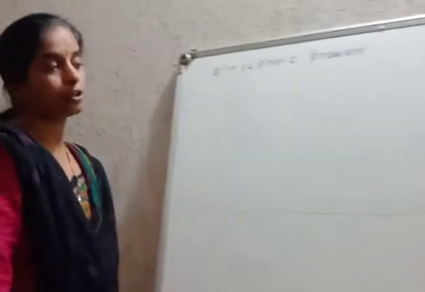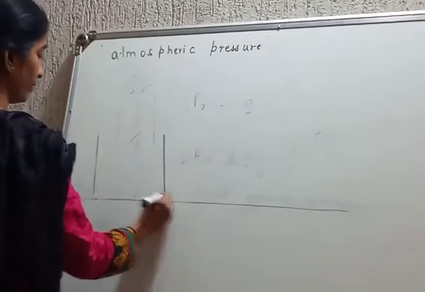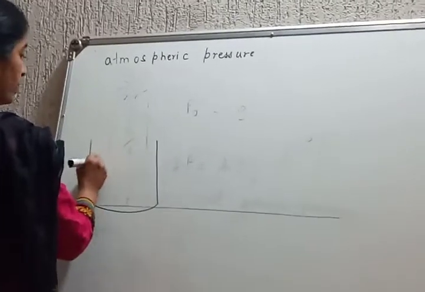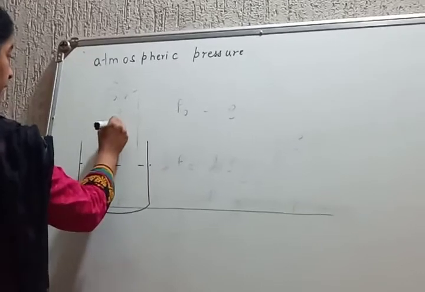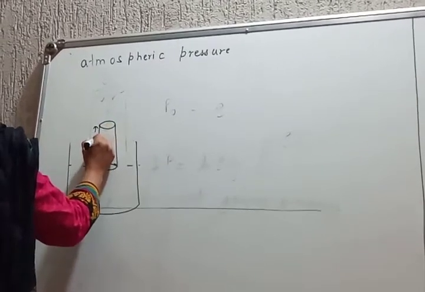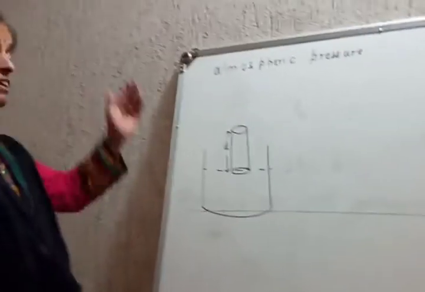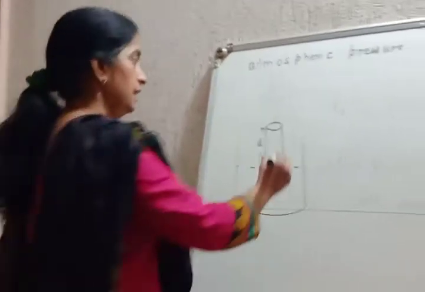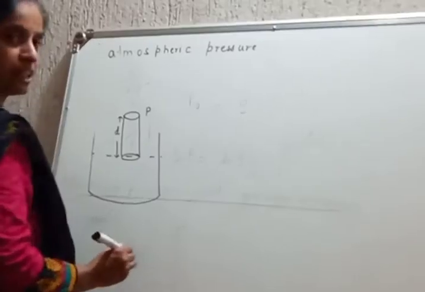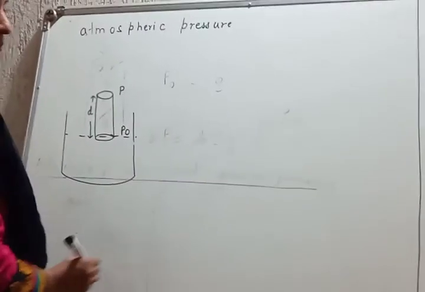Is it okay? So what is gauge pressure? Gauge pressure is the pressure of the liquid column minus the atmospheric pressure, which is equal to h rho g. Now take the same container and water, and let the imaginary cylinder be at a depth d or at a height d from the liquid surface, such that the upper pressure is P and the lower pressure is P naught. That's it. Substitute there. What will happen?